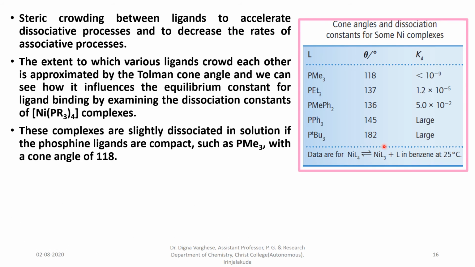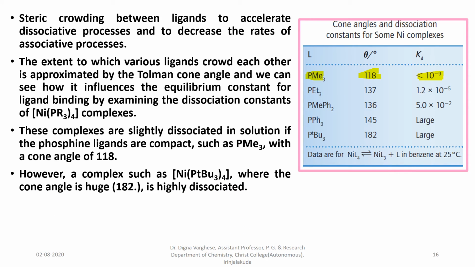These complexes are only slightly dissociated in solution if the phosphine ligands are compact, such as trimethylphosphine. For trimethylphosphine, the cone angle is 118 degrees and its dissociation constant is very much lower, so it is only slightly dissociated in solution.